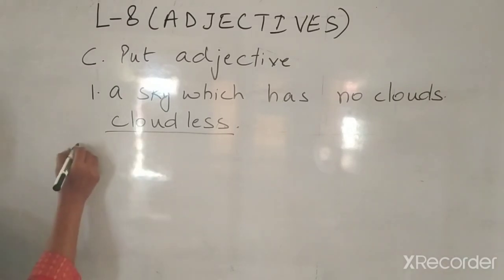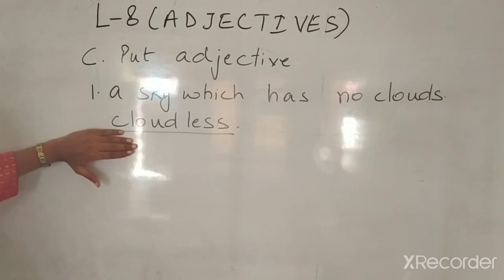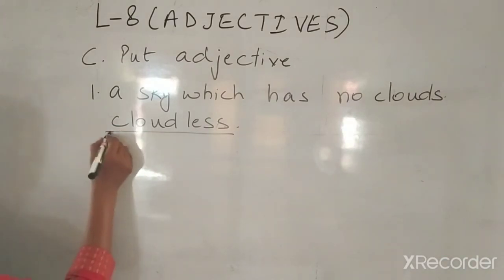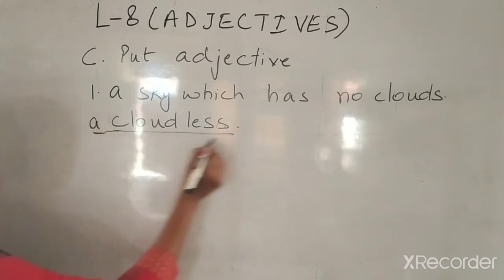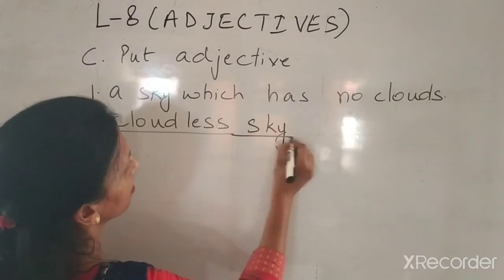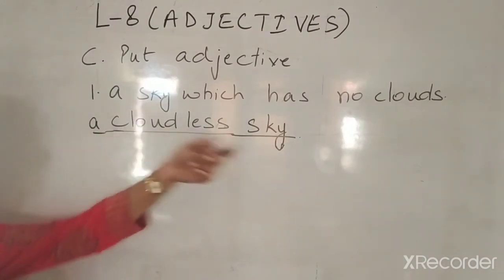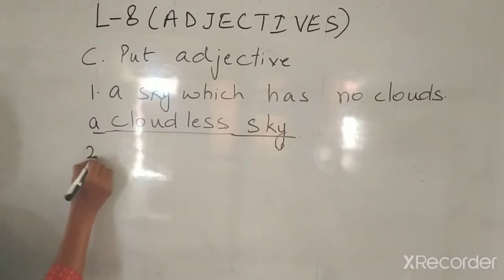Okay now, let's take another one. What will be the right way of writing it? A cloudless sky. Let's complete this first. A cloudless sky. Okay? This way it will be a complete answer. I was explaining about no clouds. No clouds means cloudless and this is the complete answer. Okay now, moving to the second.